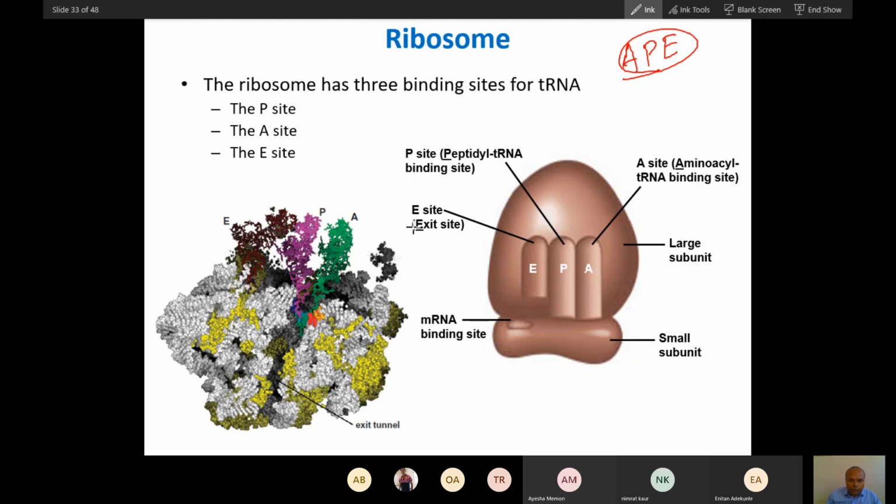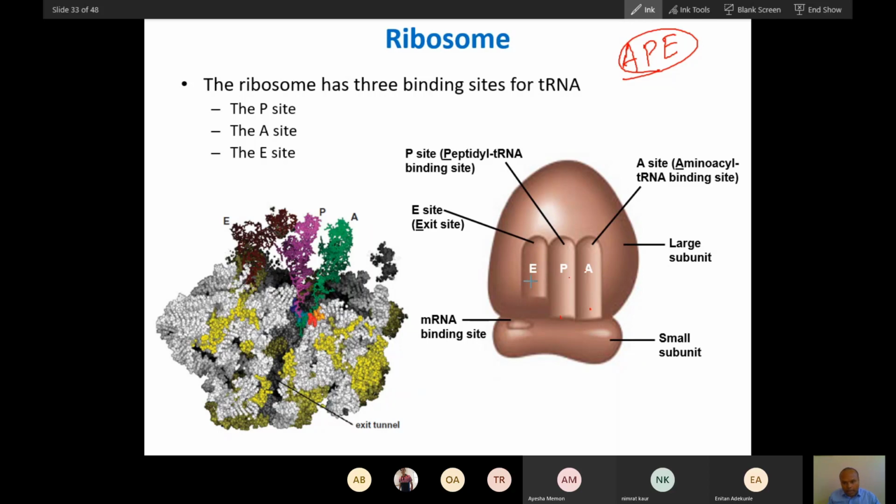A is for the fresh new amino acid that will come here. Amino acid tRNA will bind here, so this is called the A site, the amino acid tRNA binding site. And this is called the peptidyl site, peptidyl tRNA. So the peptide carrying tRNA will be here. In the beginning, the start codon will be placed here, and the methionine carrying tRNA will be the first to bind here, and after that the amino acid tRNA will bind here. So this is called the peptidyl tRNA binding site. This is P, and this is the amino acid tRNA site, and this is exit.